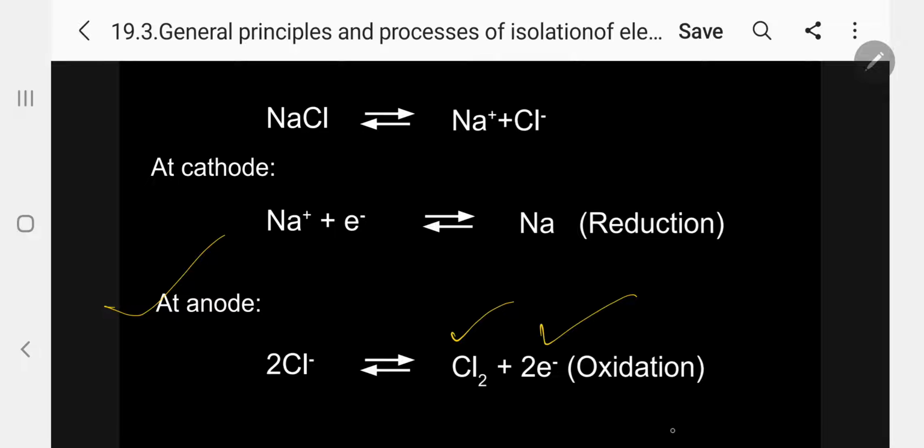So this is oxidation. That means at the anode oxidation takes place, at the cathode reduction takes place. So we are now getting sodium at the cathode.